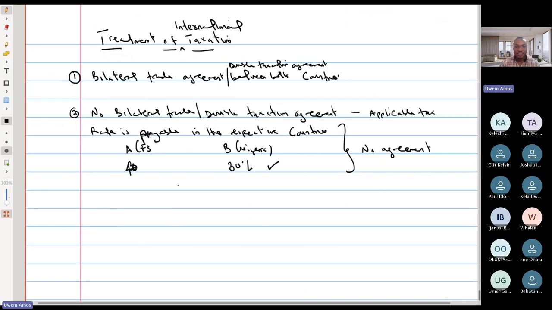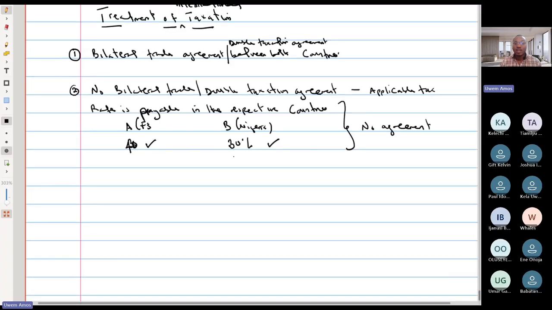So they'll pay 40% initially, and when it gets to the home country, they would pay 30% again as a tax in the home country. So you just realize that almost everything you made, you're using it for tax because you're paying the tax rate in both countries. And that's why oftentimes when companies want to invest in a foreign country, they tend to look for countries where they do have a bilateral trade agreement.